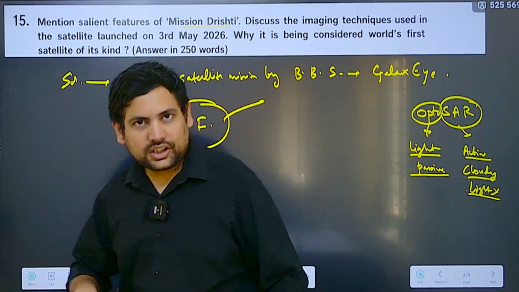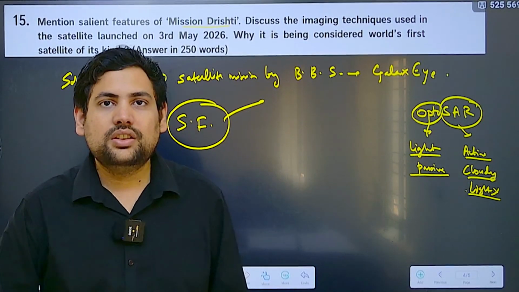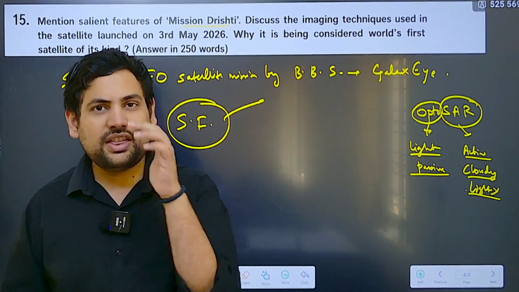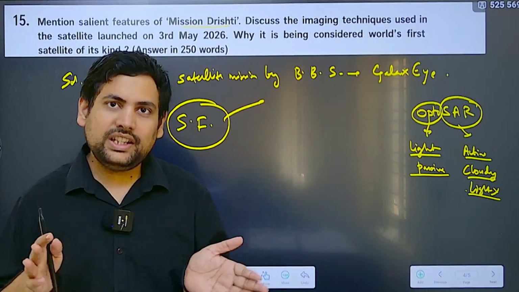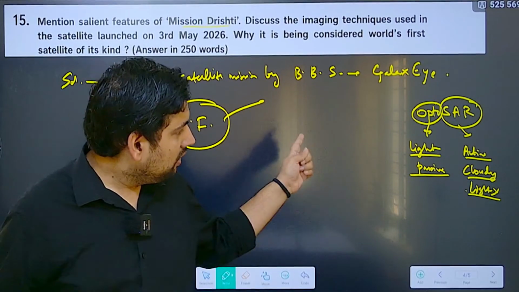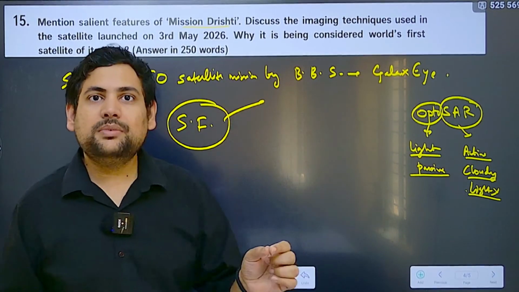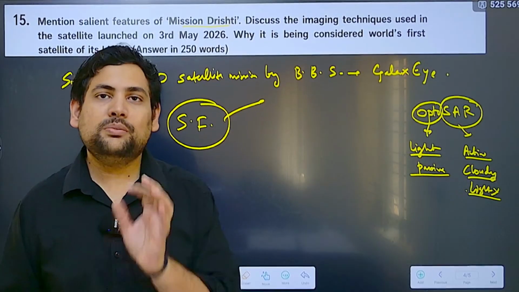Now in this mission Drishti they are combining both of these. This is the first time in the world that it is being combined like this, getting the same picture from both these sensors at the same time at the same angle, and that's what makes it unique.